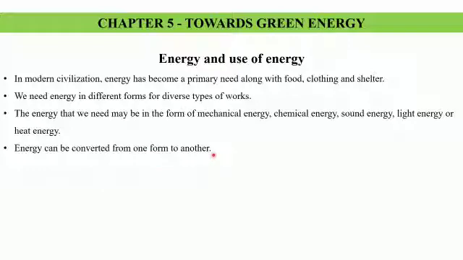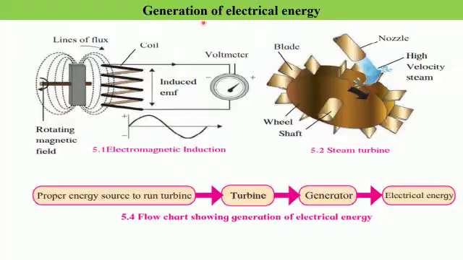So let us begin with the first topic of the lesson, that is generation of electrical energy. As we have studied, electric power plants are based on the principle of electromagnetic induction. According to this principle, if the magnetic field around a conductor is changing constantly, a potential difference is generated across the conductor.